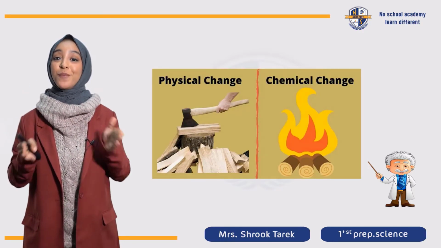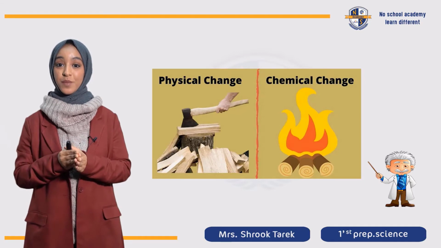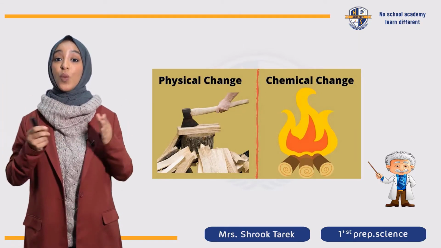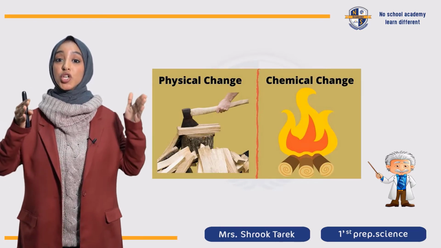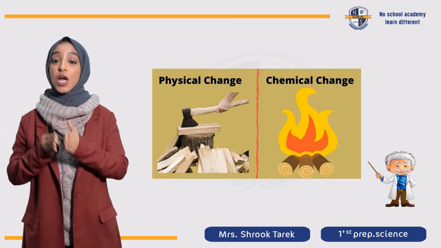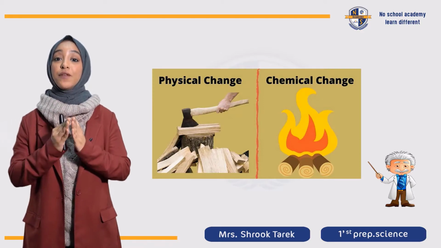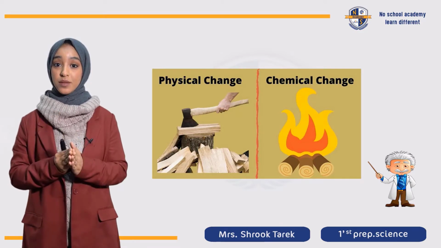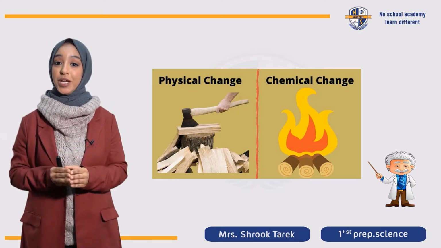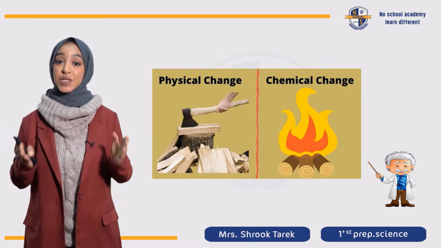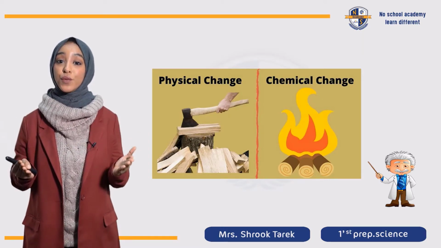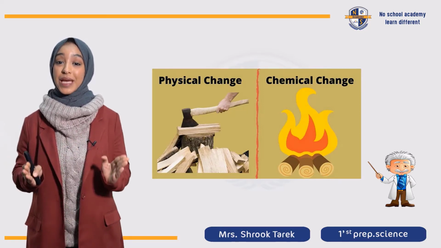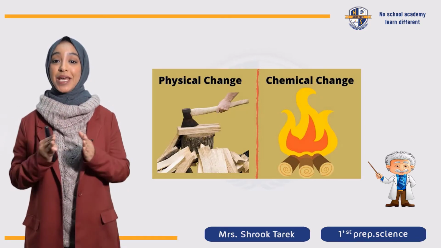Let's take another example about physical and chemical change. When you bring a piece of wood and you start to hammer it, what happens is that the large piece of wood changes to small pieces. يعني في change in the form of the matter. But it is still a wood. That's why it's only physical change. But during chemical change, as we said, it is the burning of wood and its complete change in the form of the matter. And here we can say that a chemical reaction takes place.